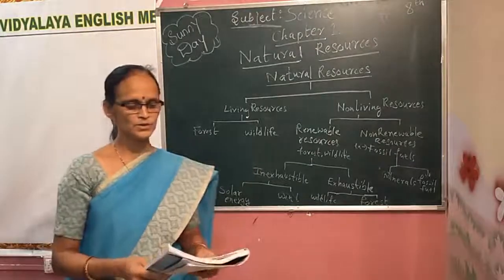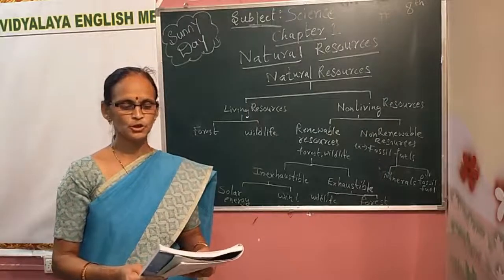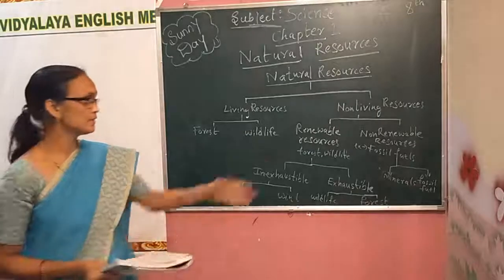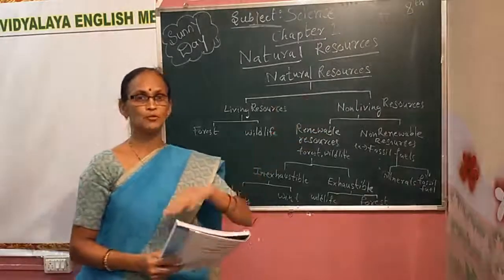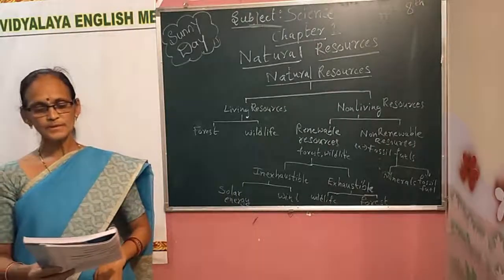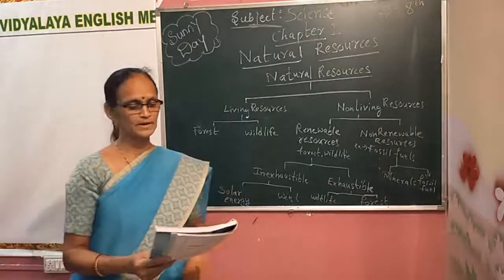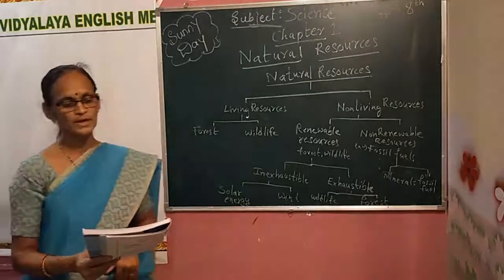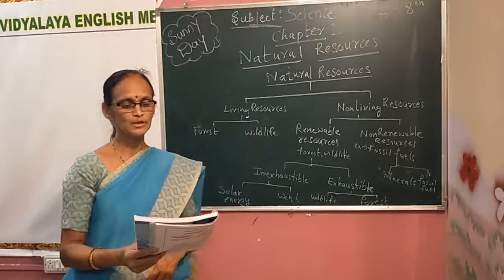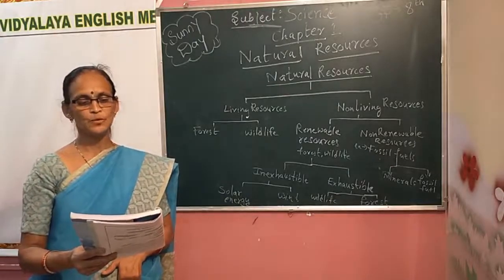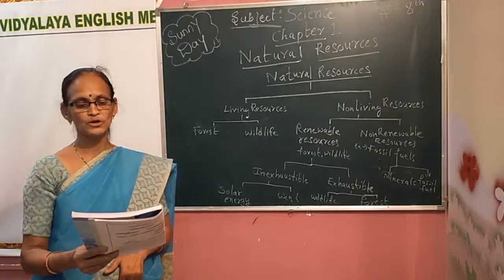Some natural resources have been formed on the earth over a long period of time. Some resources take thousands of years, and for them to form again, it takes thousands of years. For example, fossil fuels and minerals. The rate of formation of such minerals is slow compared to the rate at which they are being used by humans. Such resources which cannot be replenished once depleted are called non-renewable resources.